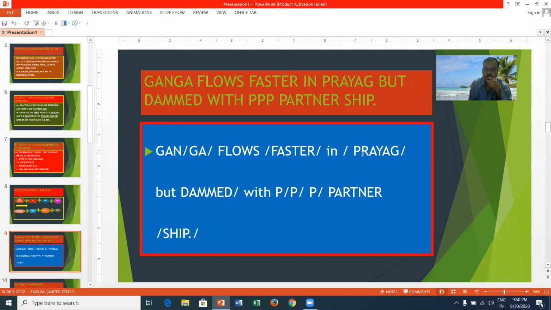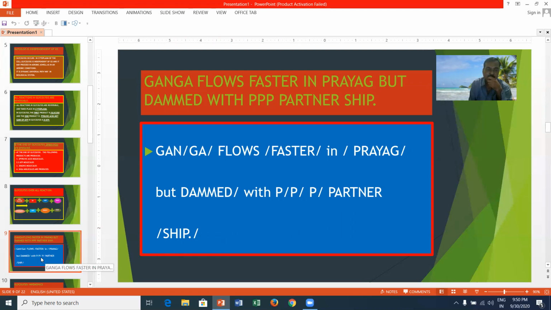Prayag means phosphoglyceraldehyde and dammed means dihydroxyacetone phosphate. P means 1,3-diphosphoglyceric acid, 3-phosphoglyceric acid, 2-phosphoglyceric acid, phosphoenol pyruvic acid, and it leads to pyruvic acid.